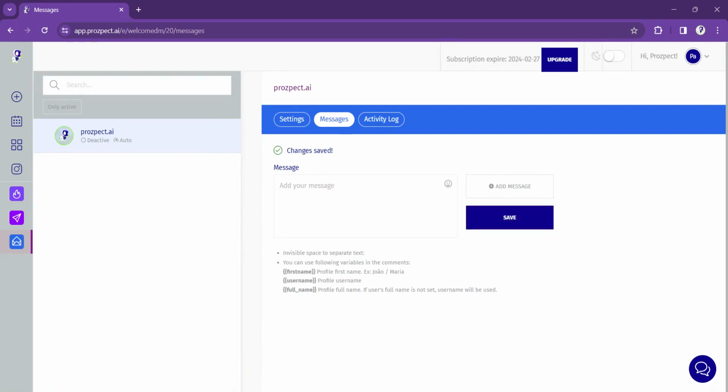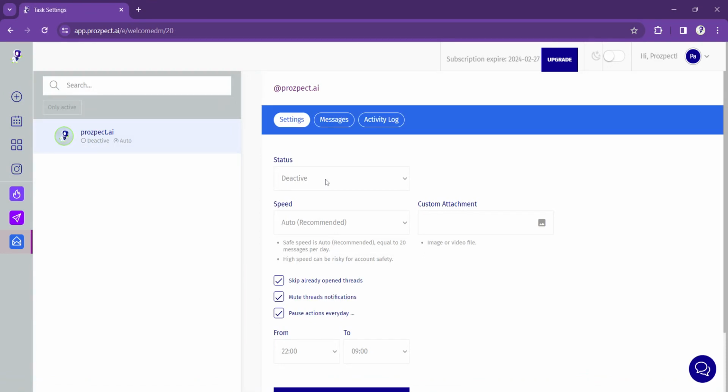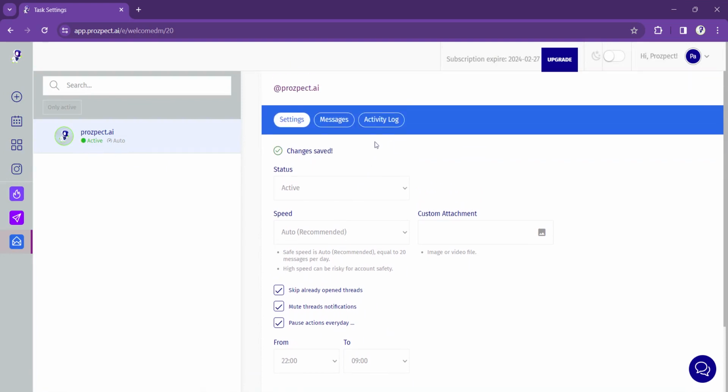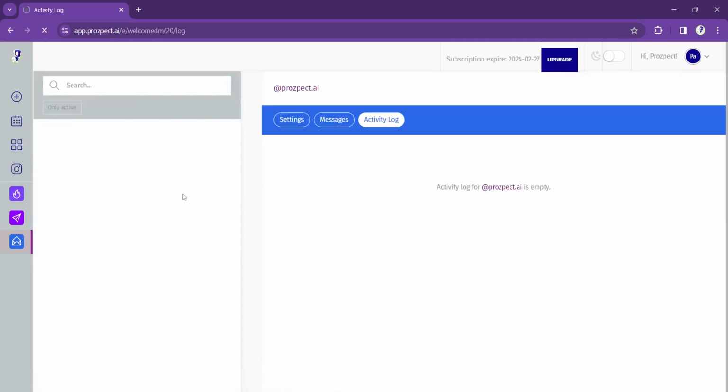Once you have your messages saved and everything is good, go back to settings and click on activate and click on save, and you're going to see that this is now active. Same thing, guys, you can look at your activity log. Obviously, we're not going to have one right now with Prozpect, but the activity log of all the messages getting sent out will be right there. And that is all, guys. Once you're done with this, you are fully done because this is active and the Growth Pro is active.